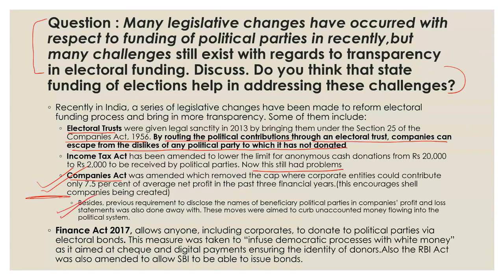So this may be a good step, I would say. These moves were aimed to curb unaccounted money flowing through the political system. Further, the Finance Act also allows political corporates to donate via electoral bonds. This measure was taken to infuse democratic processes with white money, and it aimed at checks and digital payments showing the identity of donors. Also, the RBI Act was amended, allowing the SBI to issue bonds.